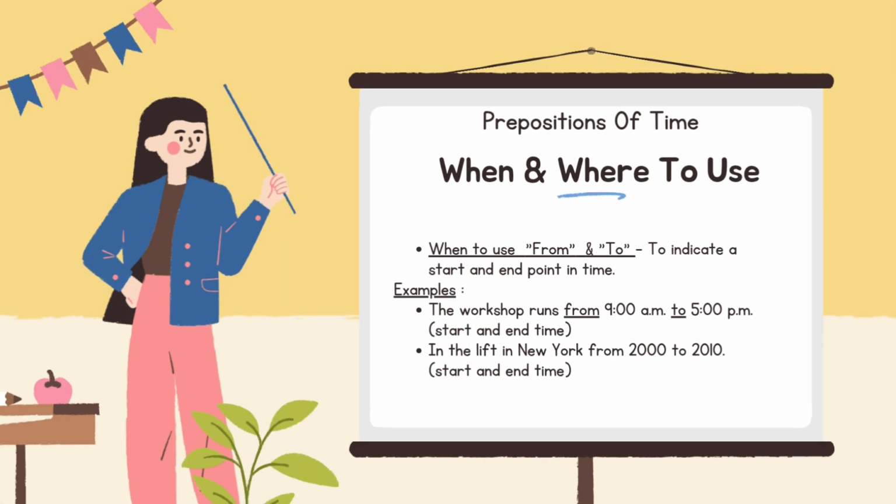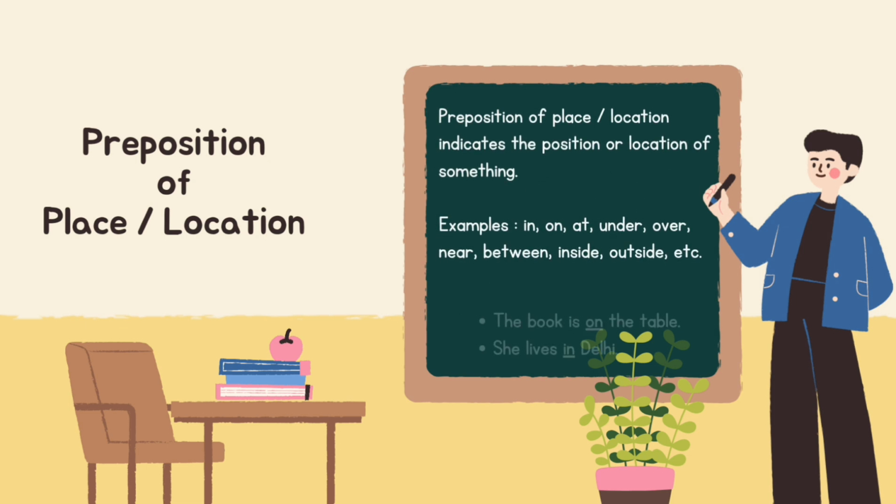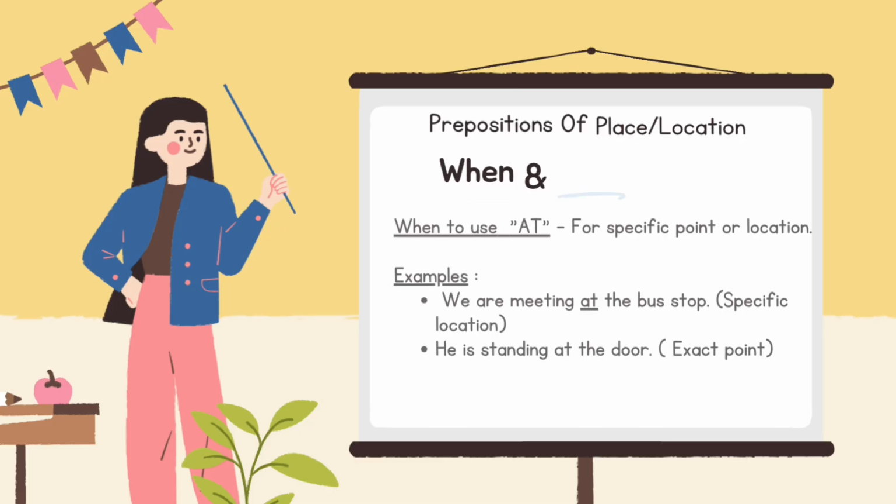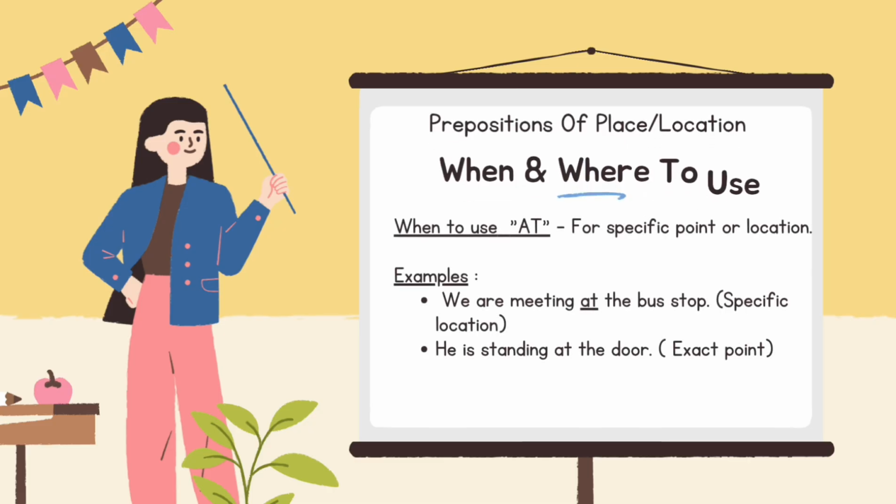Prepositions of place and location. A preposition of place or location indicates the position or location of something. Examples: in, at, under, over, near, between, inside, outside, etc. The book is on the table. She lives in Delhi. Prepositions of place, location.